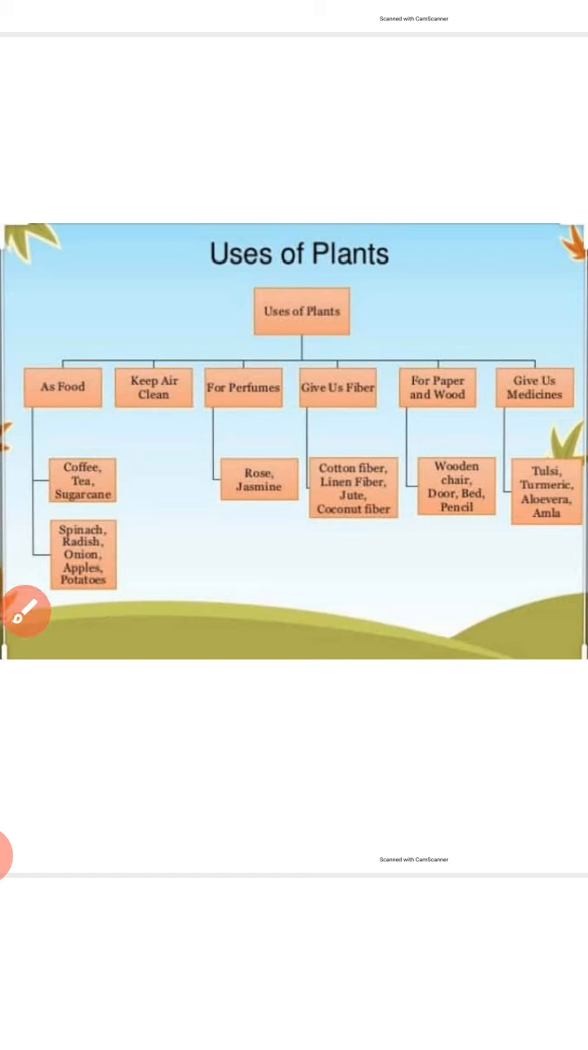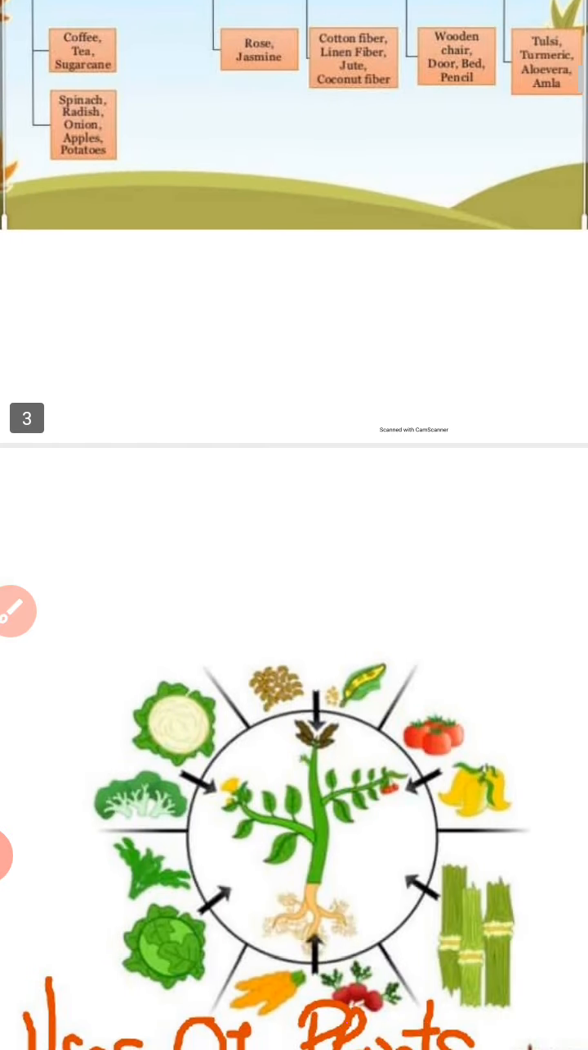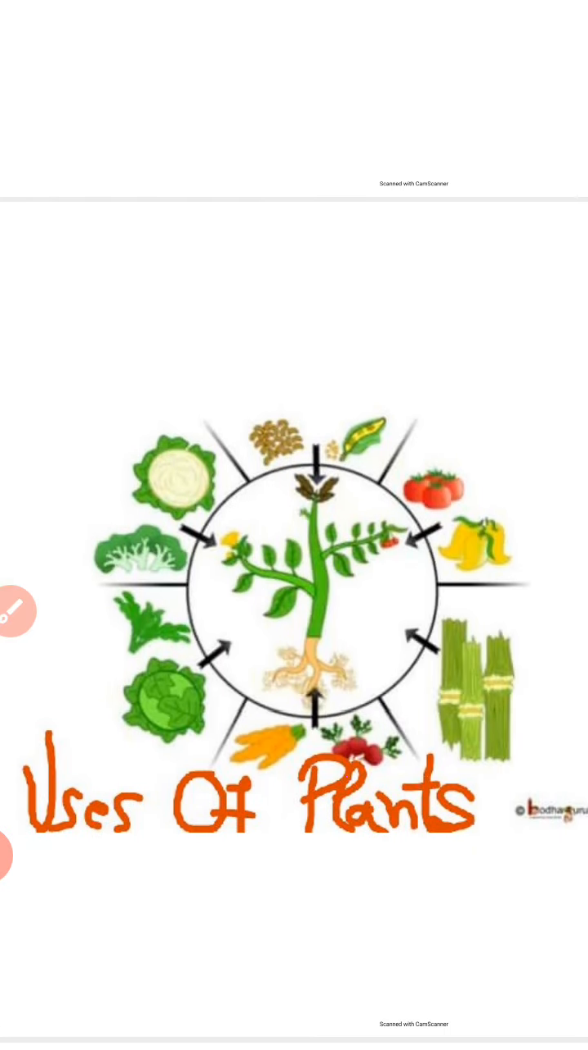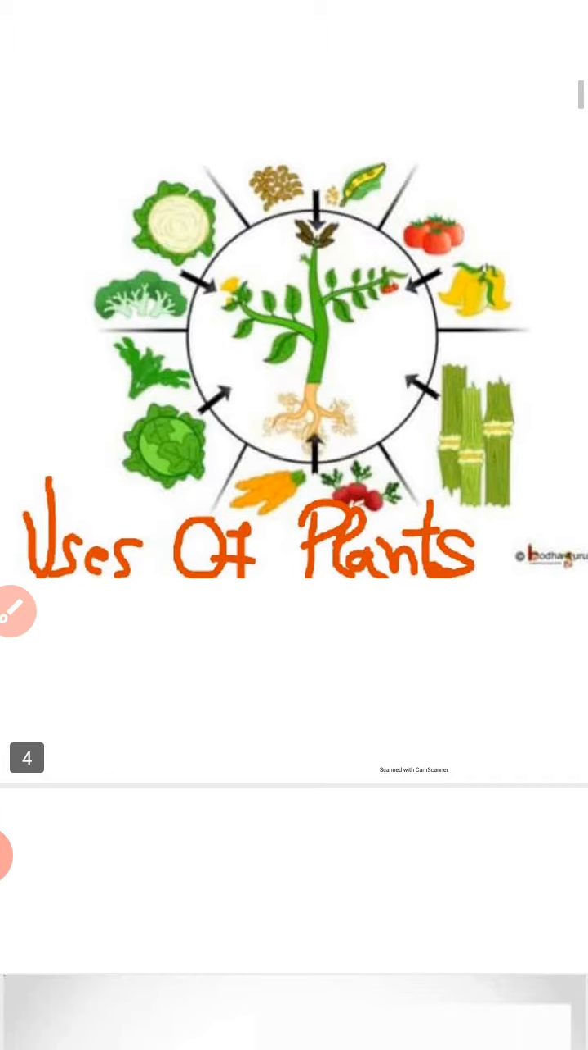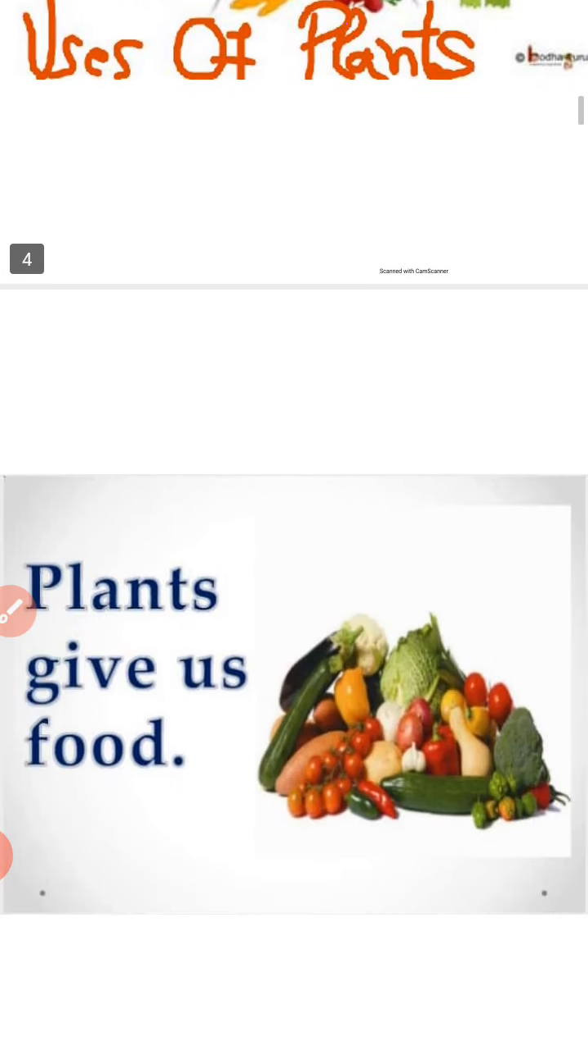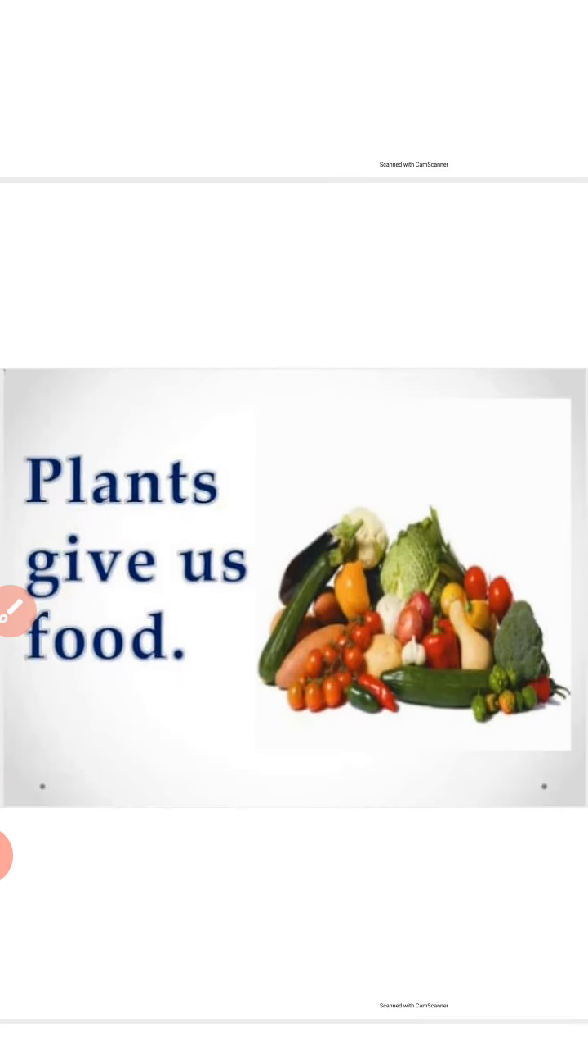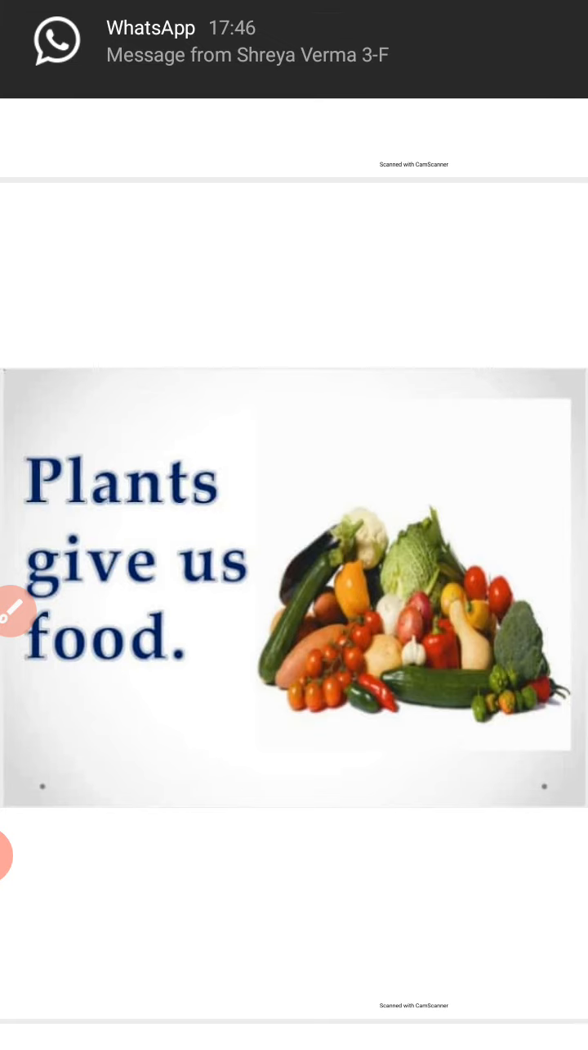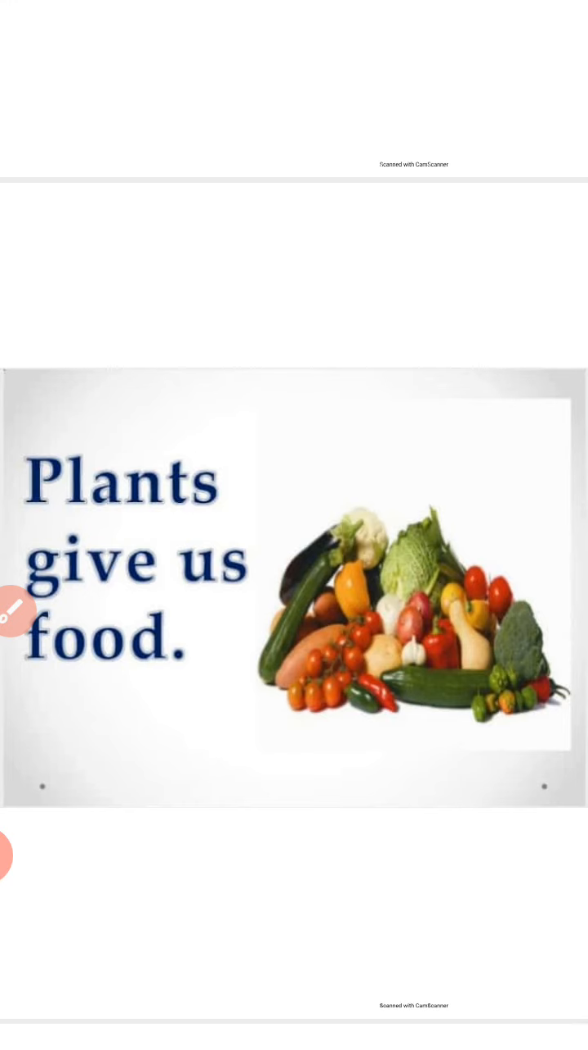Now one by one we will discuss the various uses. Here you can see in the picture the different uses of plants, right? Like fruits, vegetables, bamboo, etc., that we get from plants. Mostly here fruits and vegetables are shown. Other uses are also there that I will tell you later on. First, here you see that plants give us food. The primary use of plants is that they give us food.